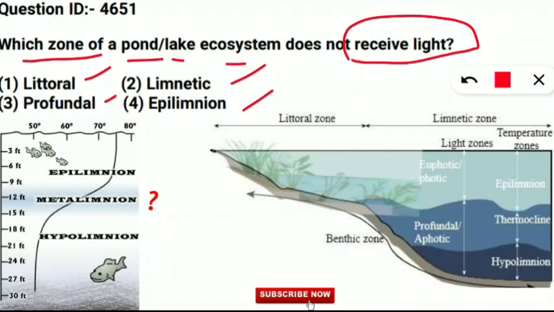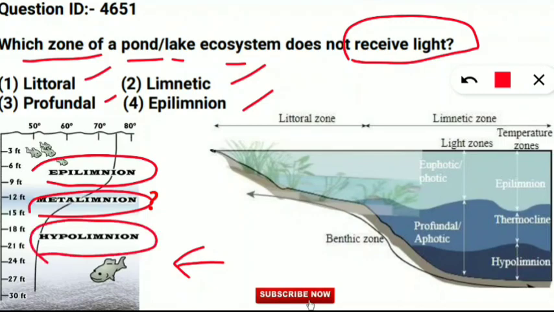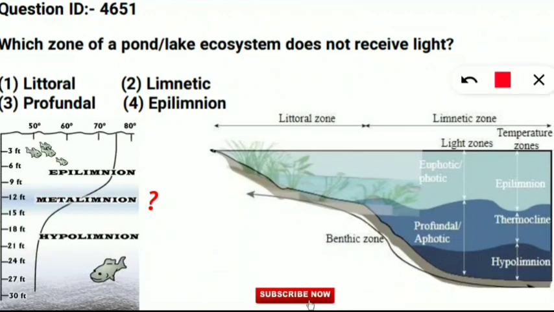First, on the left hand side, you can see epilimnion, metalimnion and hypolimnion. In these three regions, epilimnion receives the maximum light, that is the top layer of the lake or pond. Next, coming to the middle layer, which is metalimnion, and here metalimnion is very important. Why? Because this question comes from this layer also, and it is also called what layer? This is a question for you. This is the third question from this video. You have to comment. So let us see whether you are able to comment it correctly or not. In this layer, the temperature is rapidly decreasing. That's why it is a very frequently asked question, metalimnion.